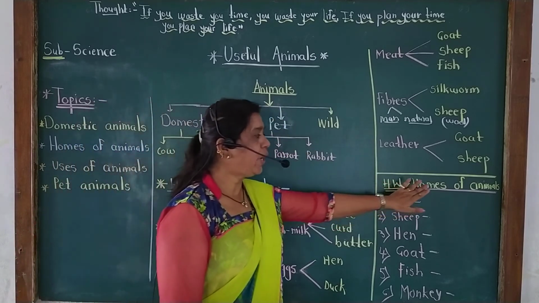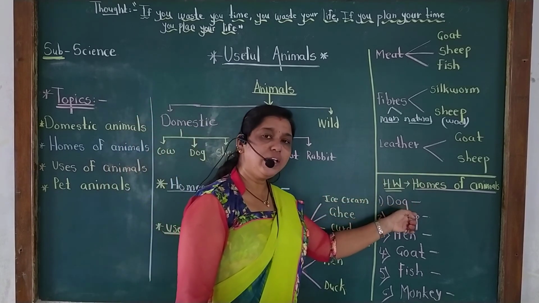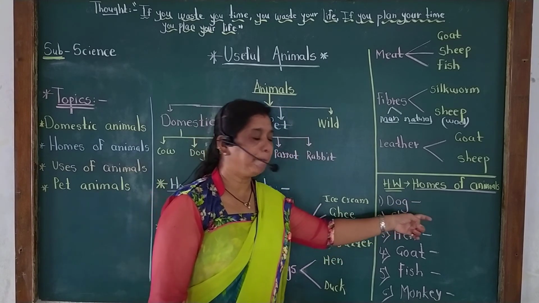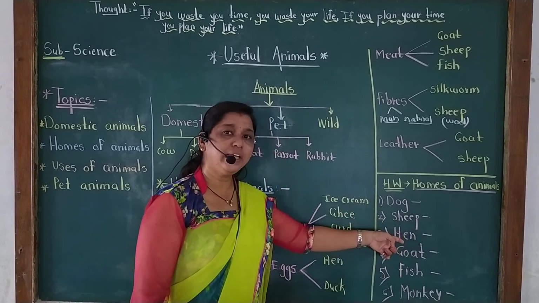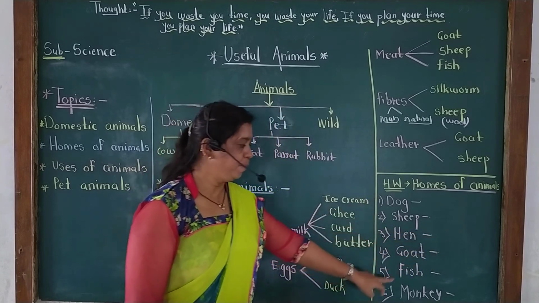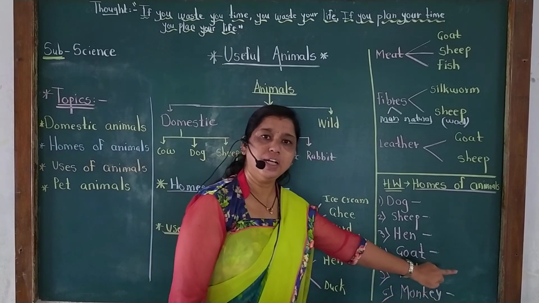Now today you have to write the homes of animals. Tell me again, the dog lives in a kennel. Then sheep live in a pen. Hen lives in a coop. Then goat lives in a pen. Fish live in water. And monkeys live on trees.